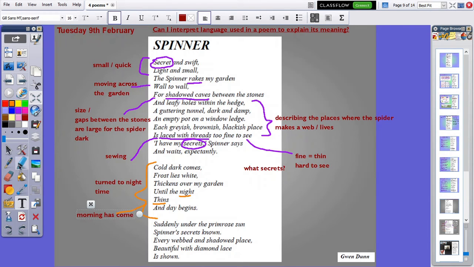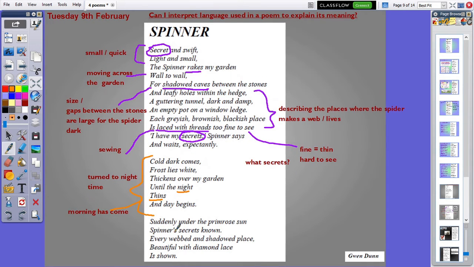And then again, it refers back to secrets. It says, suddenly under the primrose sun, again, really nice description of the sun. I wonder what colour that suggests it is. Primrose sun. The spinner's secrets are known. So I wonder what those secrets are. And it's referred to that 3 times. So that's something that when you do your read aloud, think aloud, I'd really like you to ask questions about that and maybe answer them.